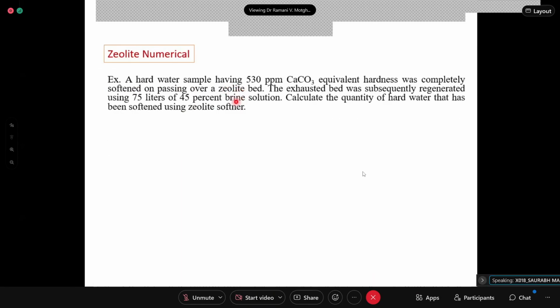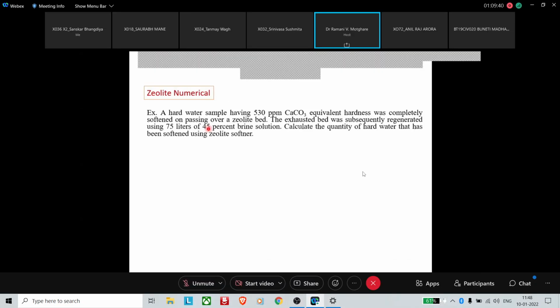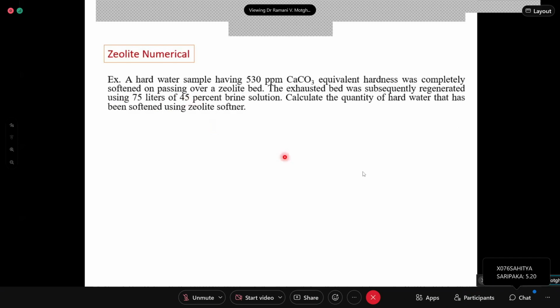So whenever the percentage of brine or any quantity is given, then this is like this many grams dissolved in 100 ml. Okay, water density 1. So when you dissolve grams in 100 ml, it becomes percentage. So make it a point to keep in mind that any percent solution is